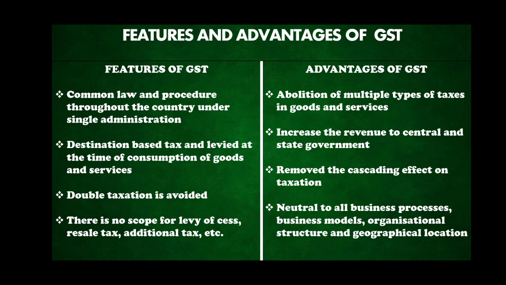And the last one is there is no scope for levy of cess, resale tax, additional tax, etc. This is the additional thing, children. Apart from your tax, there is no other percentage given separately towards educational cess, additional tax, etc. This is to do with the features of GST.